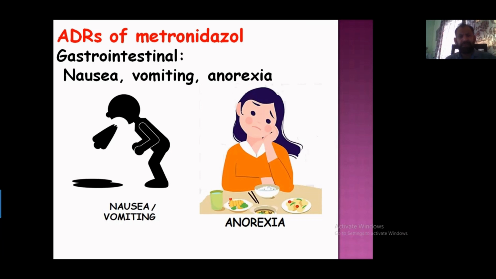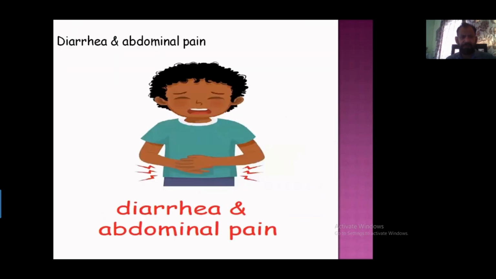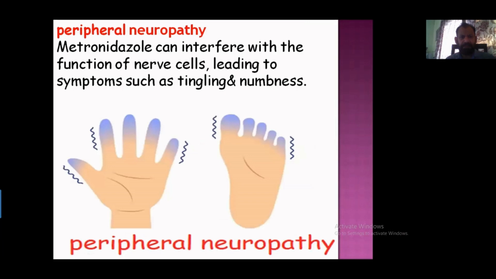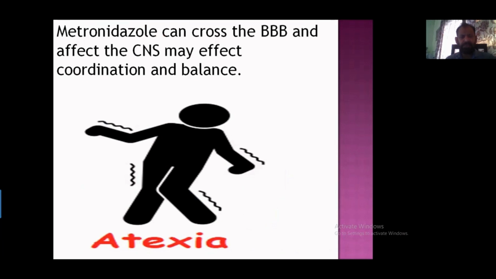The drug is a prodrug and is converted into its active form, which has very high penetration power, and it can penetrate or absorb in different tissues and may cause serious gastrointestinal ADRs, which are nausea, vomiting, anorexia. It may also penetrate in the brain, and here it may cause seizures. It can interfere with the functions of nerve cells, and it may cause tingling and numbness, that is peripheral neuropathy. It may also cause ataxia.